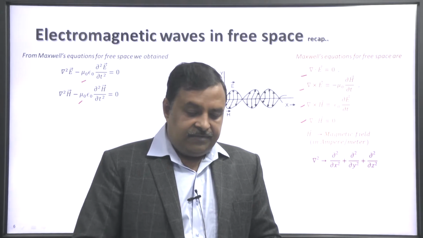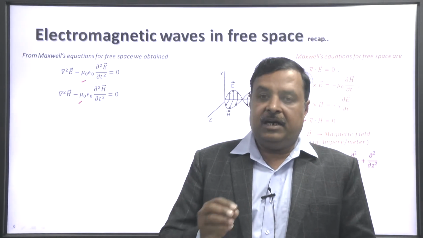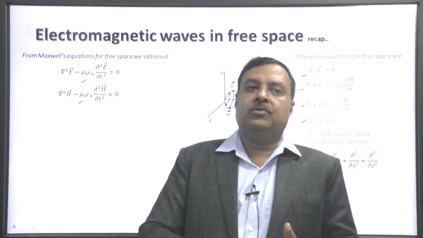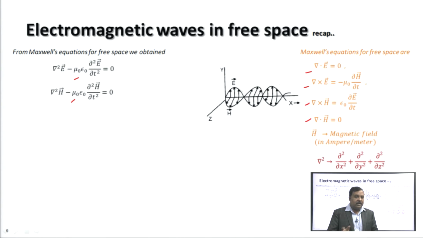It is actually the magnetizing field, and B is the magnetic field, also known as magnetic induction field, written in Tesla. The del square operator is delta 2 by delta x square plus delta 2 by delta y square plus delta 2 by delta z square. So, these 2 equations of electric and magnetic fields are wave equations.